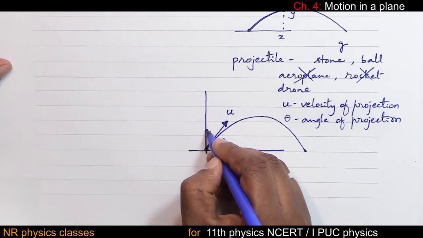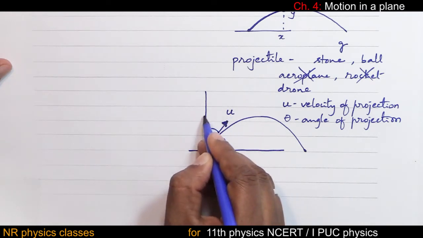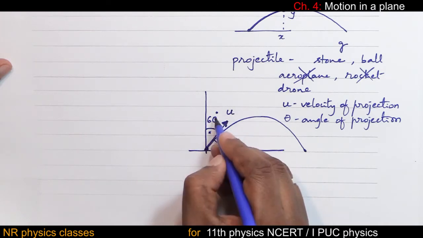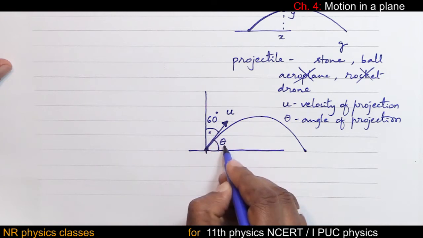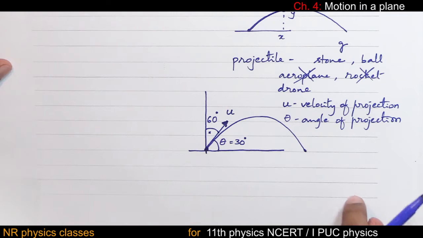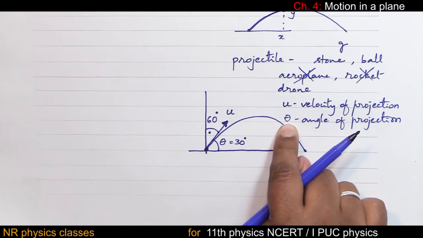Suppose in some problem, the angle made by the velocity vector with respect to y-axis is given as 60 degree. Then you have to take angle of projection as 30 degree because in all these equations we derive, we keep this as reference.